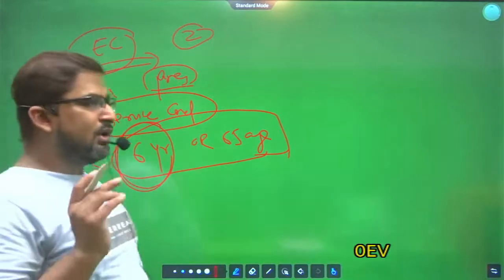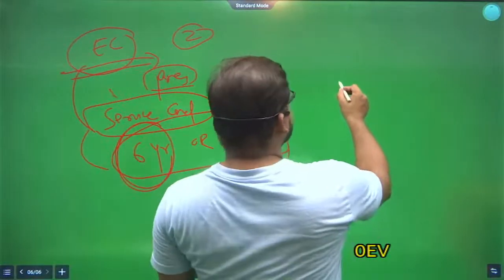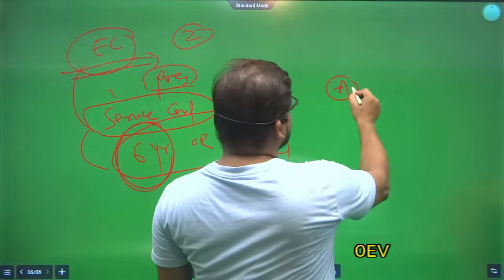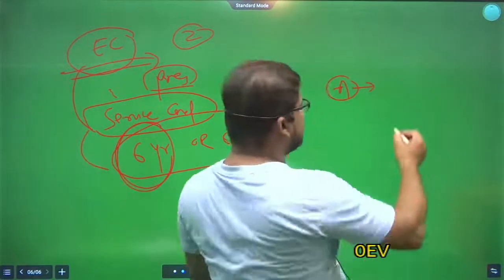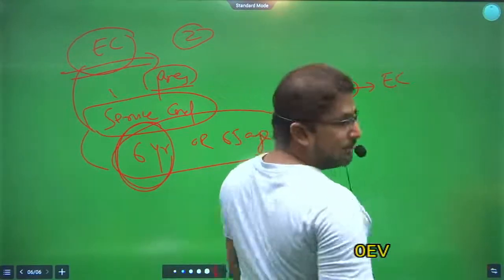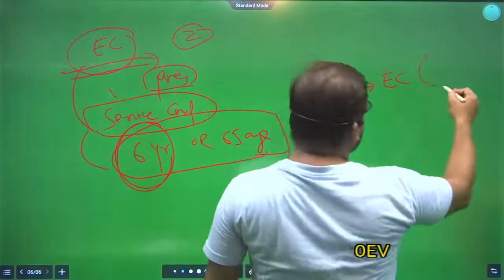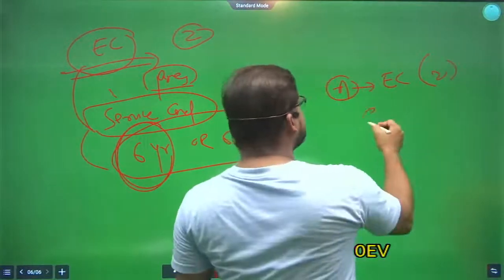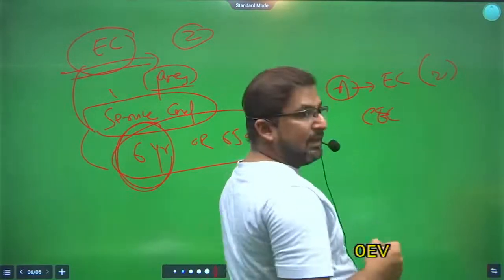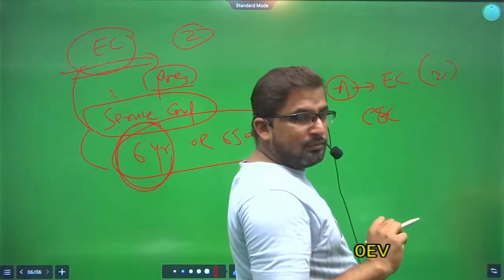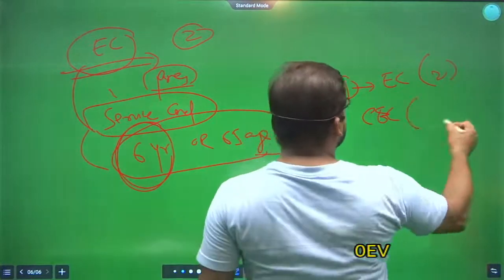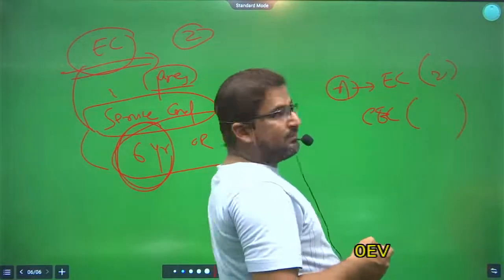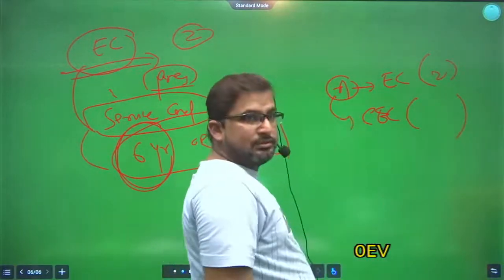Now understand this point. Suppose A is appointed as election commissioner and remains election commissioner for 2 years. Now he is appointed as chief election commissioner and he is not yet 65, suppose he is 60. What would be his tenure as chief election commissioner?